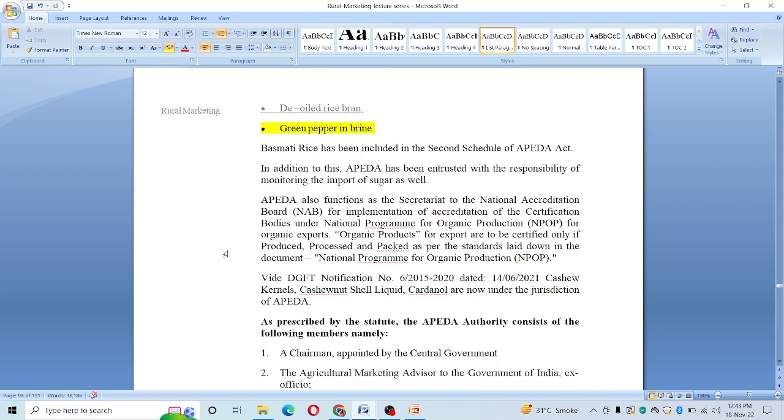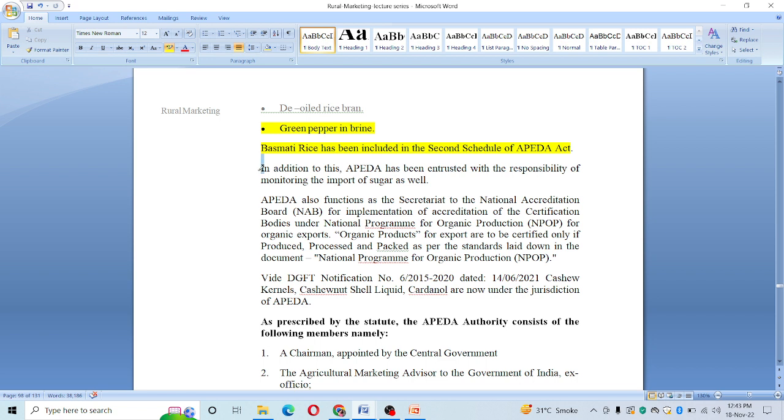Now ahead, if we speak of other things, we have basmati rice which is included in the second schedule of the APEDA Act. So even basmati rice is considered as a food processing unit, and in addition to this, APEDA has been entrusted with the responsibility of monitoring the import of sugar as well.